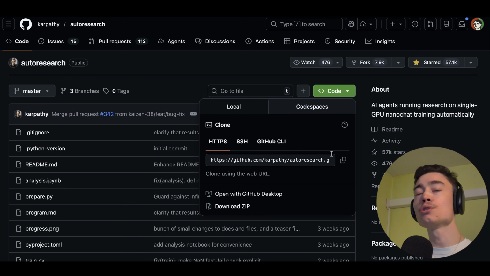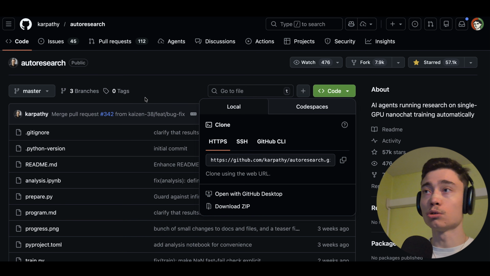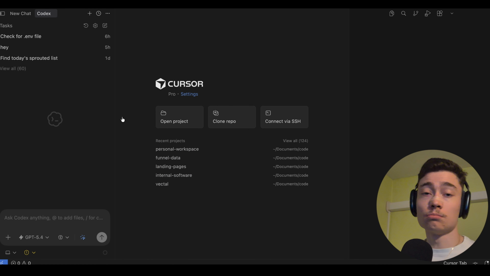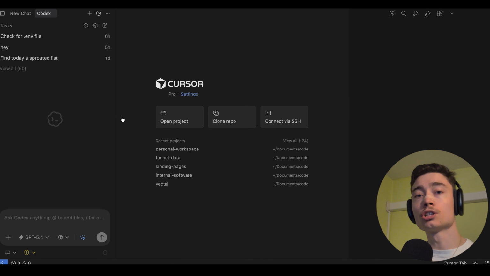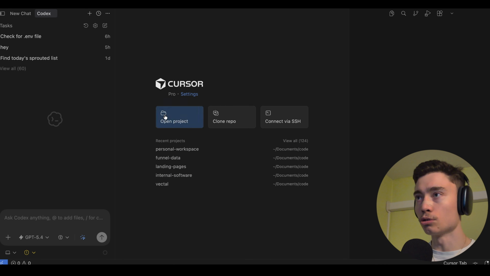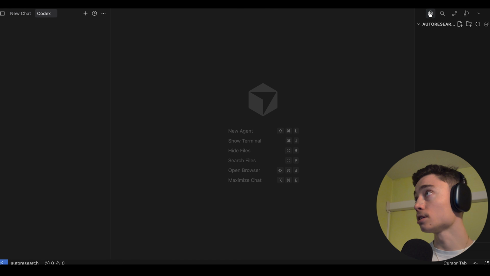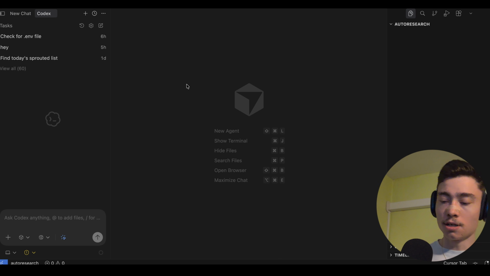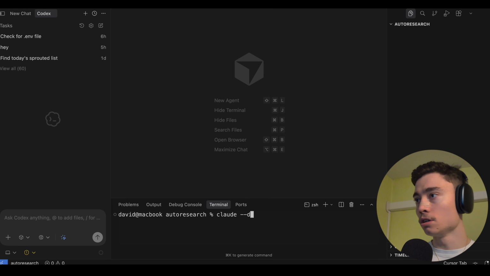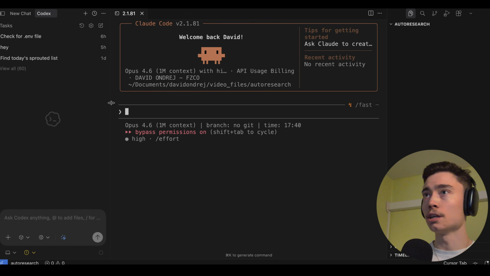That's it. Next, you need an IDE. So either VS Code or Cursor. I'm gonna be using Cursor here. Just install an IDE of some sort and we're going to use a coding agent. I'm going to use Claude Code. So I'm going to open an empty project here. Boom, nothing in here. You can see on the right, no files. And I'm going to launch Claude, dangerously skip permissions. Boom, enter. So here it is, Claude Code.